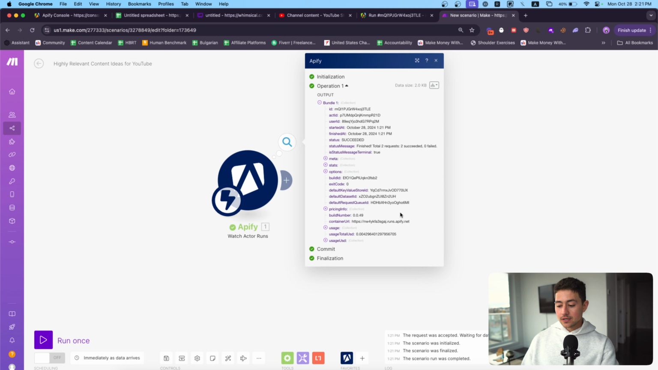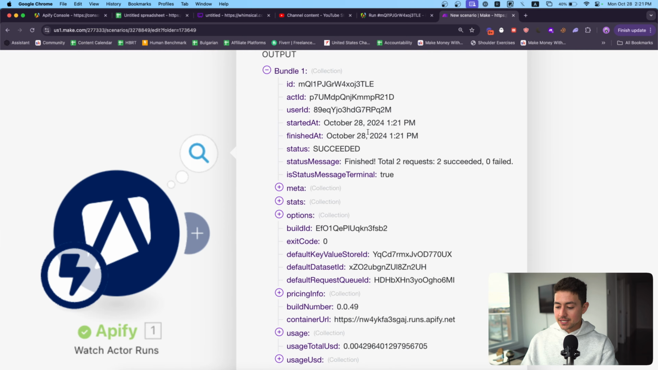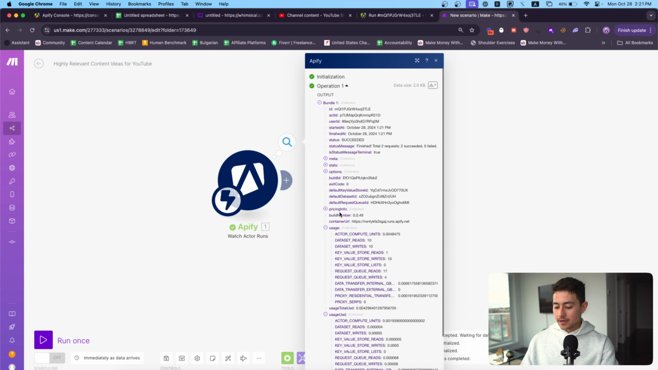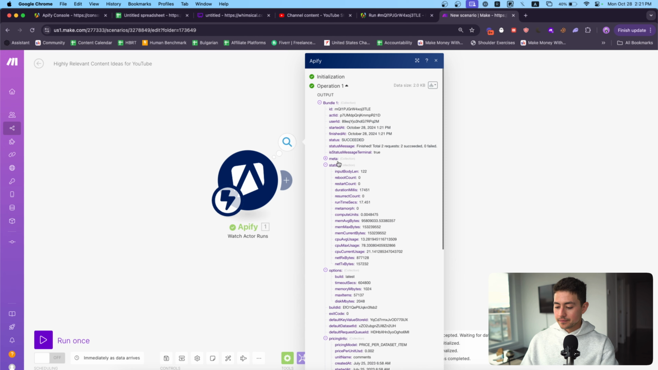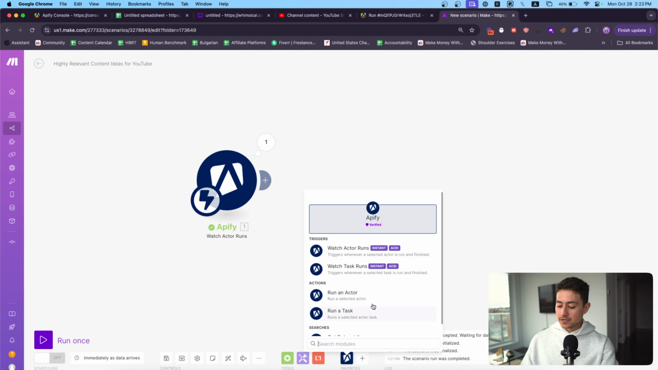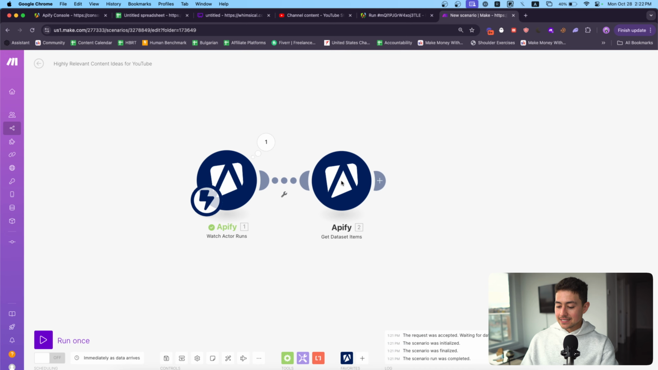And as you see, we now have an event, essentially, that's coming through a webhook that has hit our Make.com scenario, and it says that our status is succeeded. The question is, though, where do we get that data? I'm not seeing it in any of these variables, right? Meta, stats, what have you. Well, in Apify, it's buried underneath another step called get dataset items.